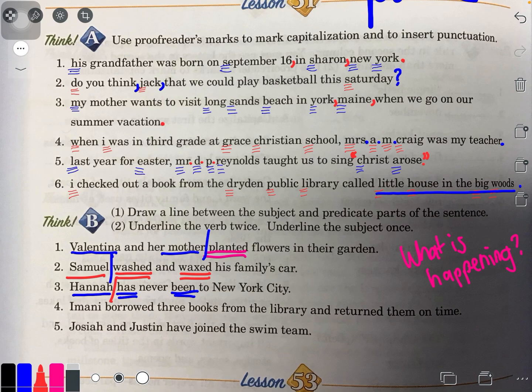Number four. Imani borrowed 3 books from the library and returned them on time. What's happening? What did she do? Well, she borrowed. And who borrowed? Imani. Very simple.